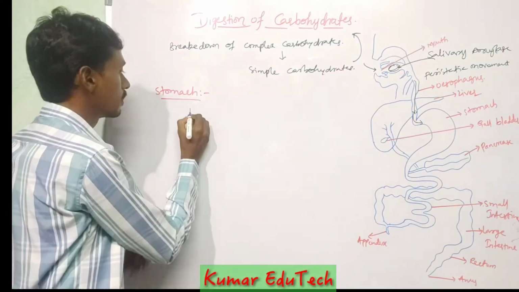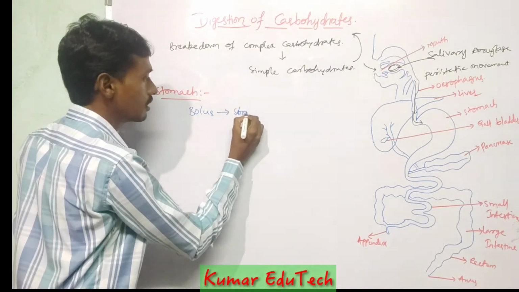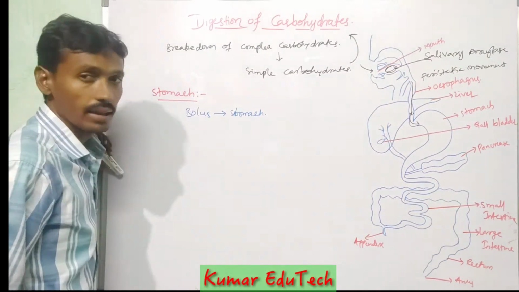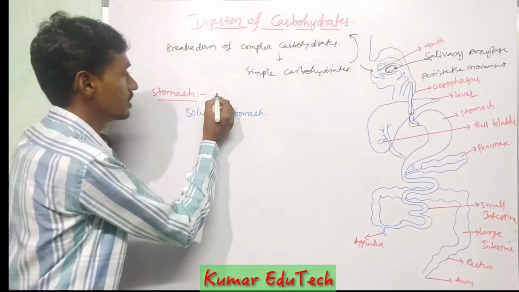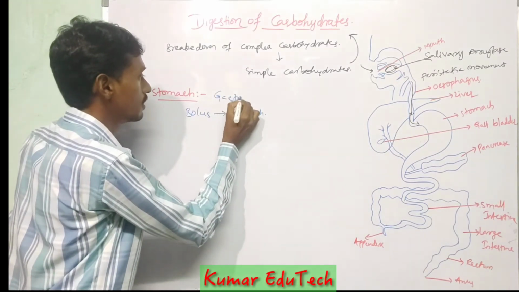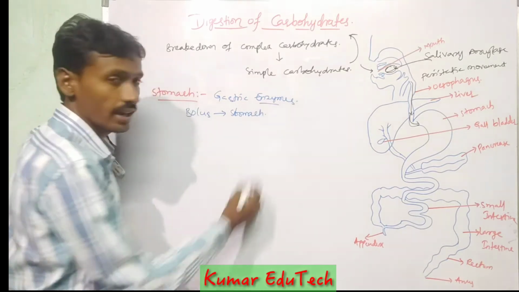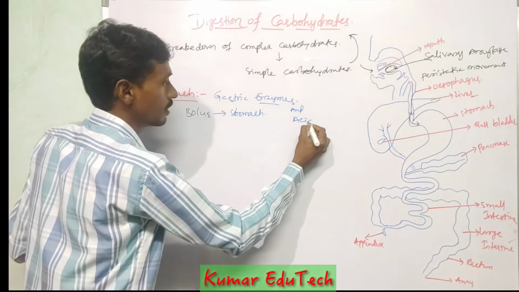Stomach region. The bolus enters the stomach. Gastric walls secrete gastric enzymes and also acids.